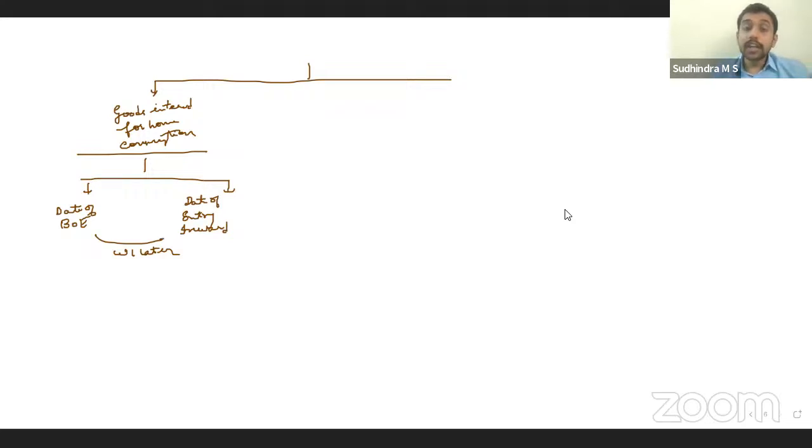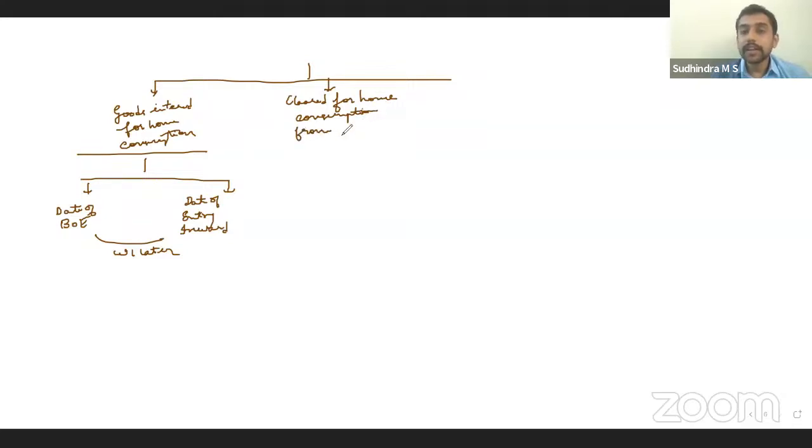If it is cleared for home consumption from warehouse, at the time of keeping it in the warehouse, we are not bothered about the rate and the valuation because customs duty is not assessed at that point. Correct? So only when it is cleared for home consumption from warehouse, here entry inward has already happened. Right? So we need not look into entry inward.